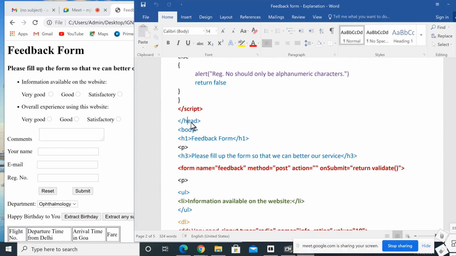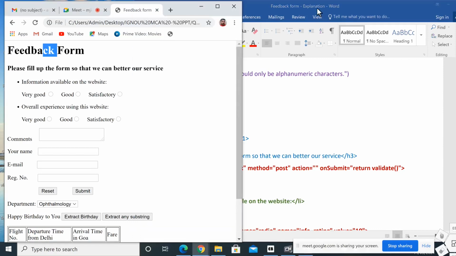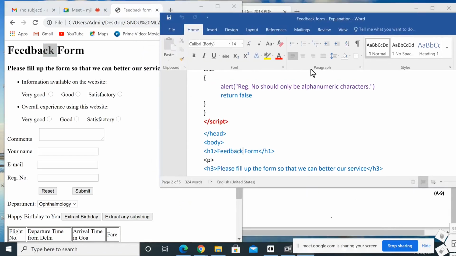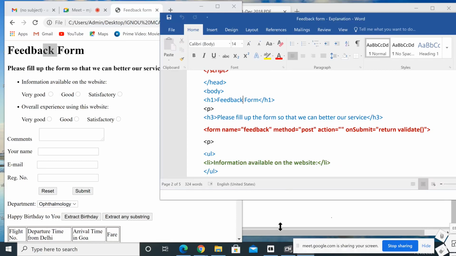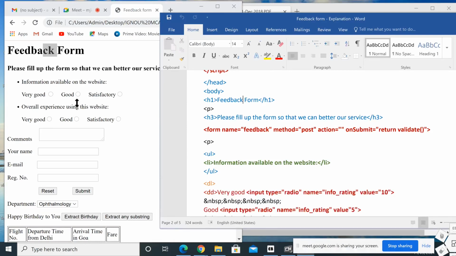Again here we close the head part, then body, h1, feedback form, end h1. All of you are familiar with h1. That is the first heading level, h1 to h6. So we used h1 over here. Then feedback form. Then P, you know the use of P means put a paragraph over here.